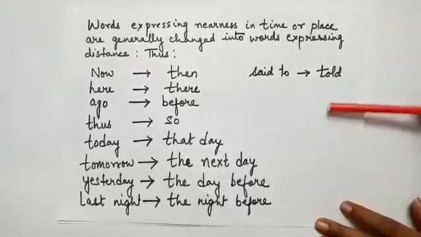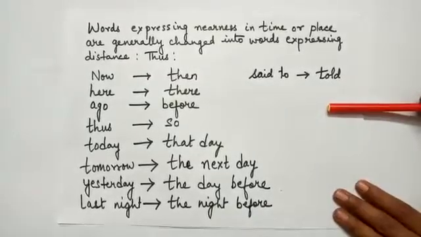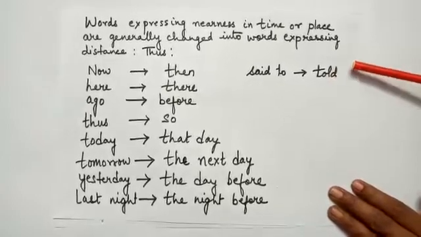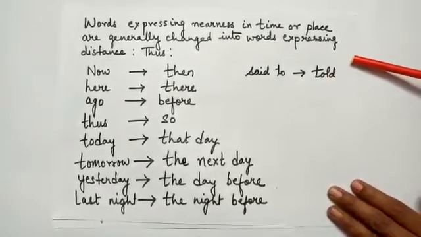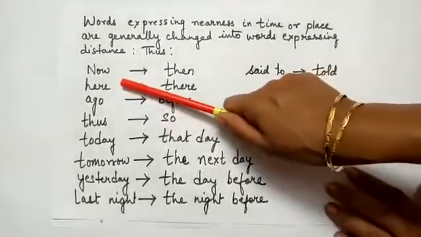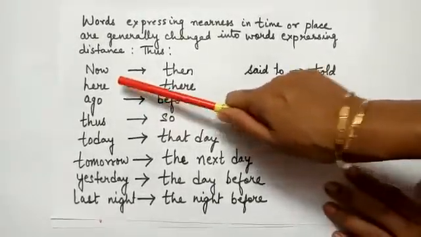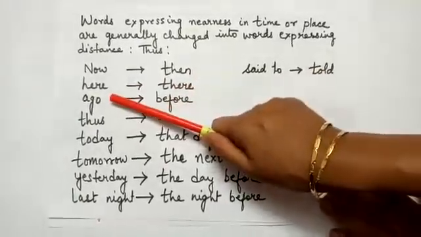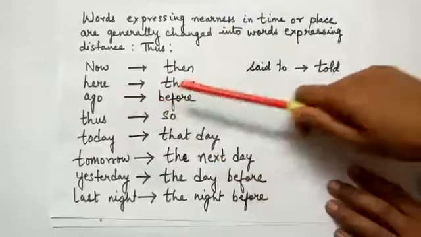Few other things which we need to remember. Words expressing nearness in time or place are generally changed into the words expressing distance. Thus, if now is given in the direct speech, now becomes then in indirect speech. Here becomes there.